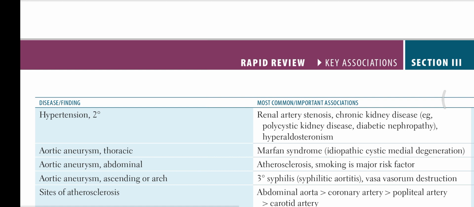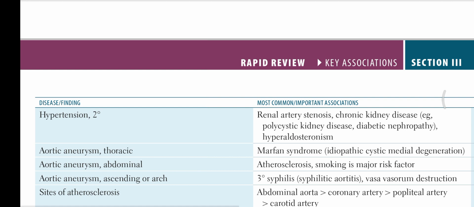There are three types of aortic aneurysm: thoracic, abdominal, and ascending or arch of aorta. In thoracic, it is Marfan syndrome, idiopathic cystic medial degeneration. In abdominal aortic aneurysm, it is due to atherosclerosis, and smoking is a major risk factor. In ascending arch, it is tertiary syphilis, also called syphilitic aortitis, with destruction of vasa vasorum.